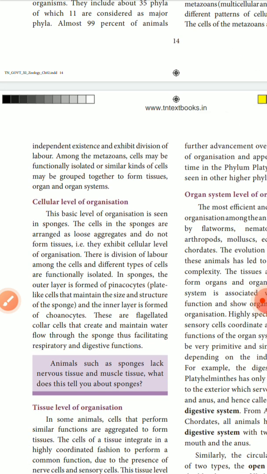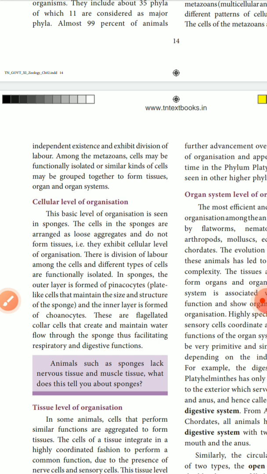In the basic level of organization seen in a sponge, the cells of the sponge are arranged loosely, aggregated, and do not form a tissue. They do not gather and form a tissue. They are loosely arranged, as we see in sponges.